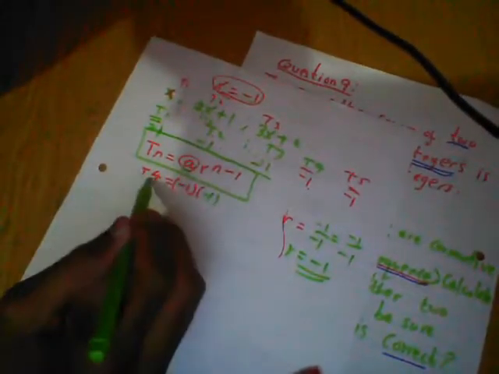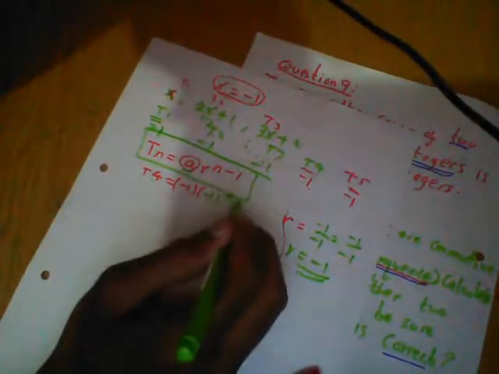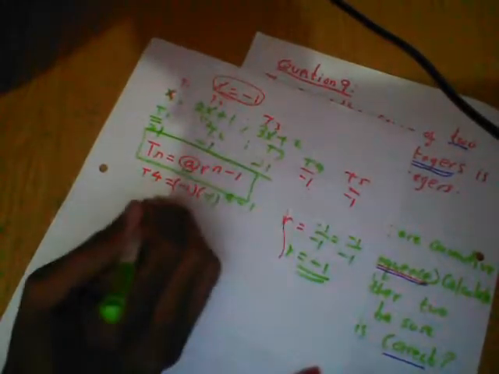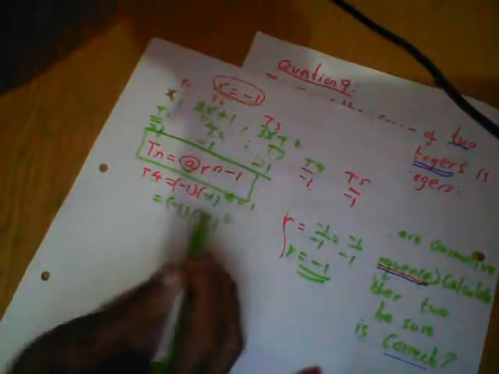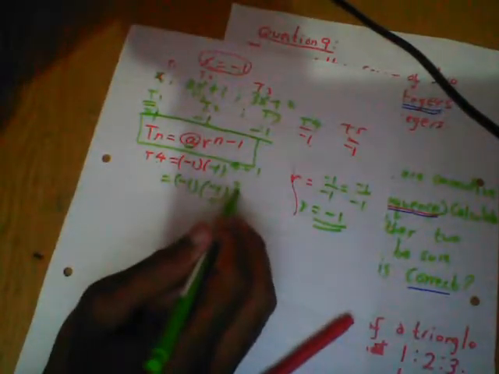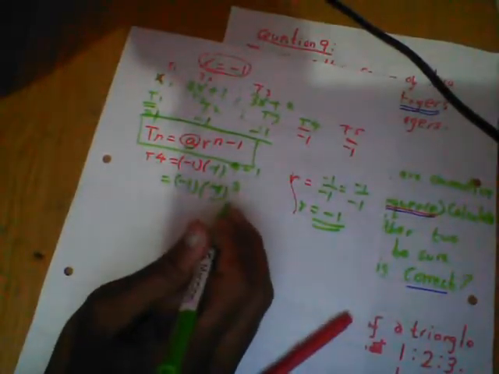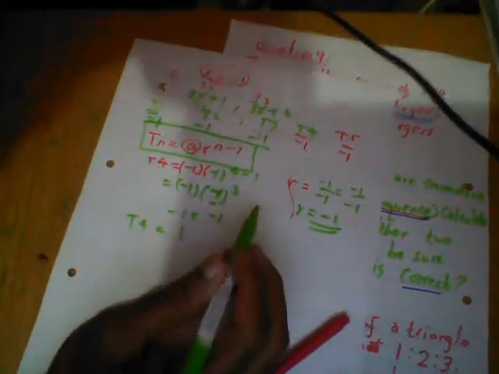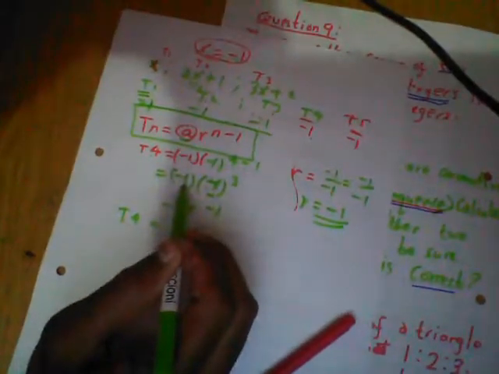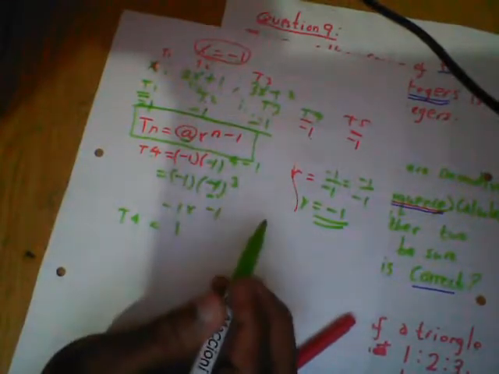What is n? We say term 4, so it's 4 minus 1. So we say -1 to the power of 3. Any number with a negative base and an odd exponent comes out negative. My apologies, our common ratio is not -1.